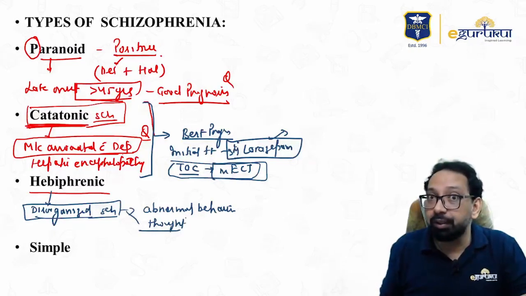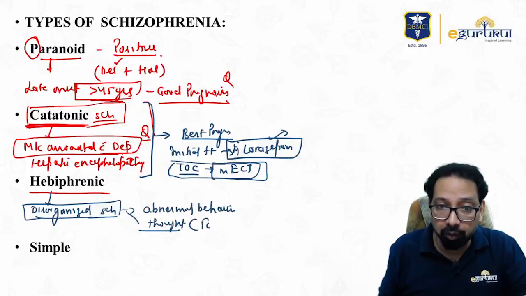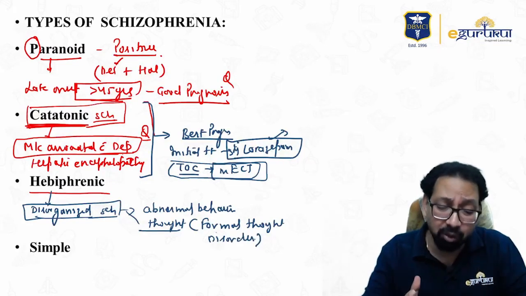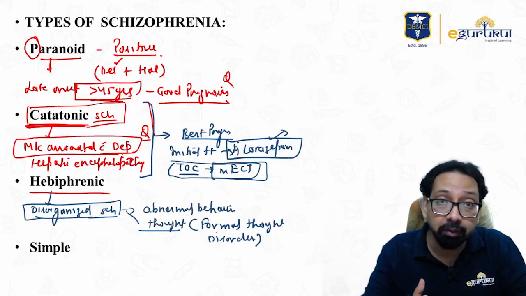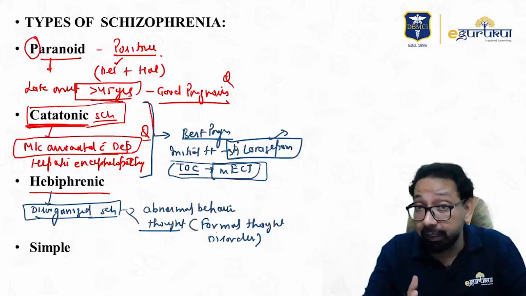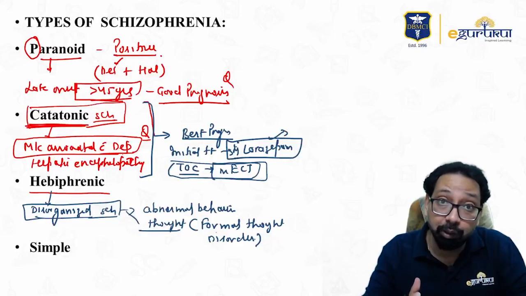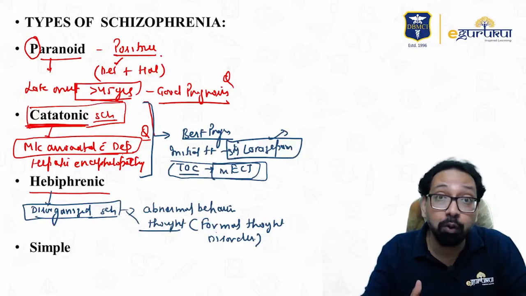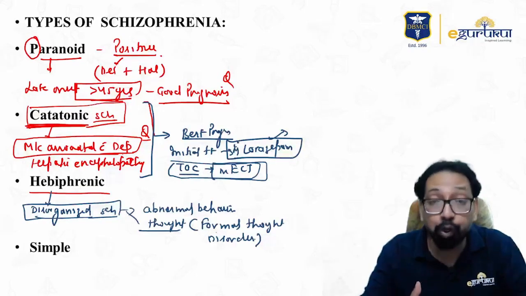Disorganized thought means formal thought disorder. Yes, derailment, loosening of association, incoherence, neologism. Again, I repeat: derailment, incoherence, loosening of association, neologism, circumstantiality, tangentiality, thought block.